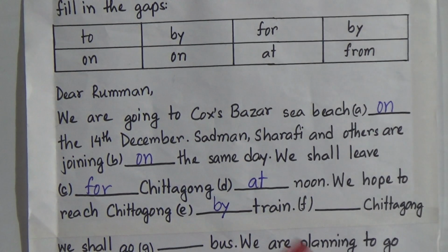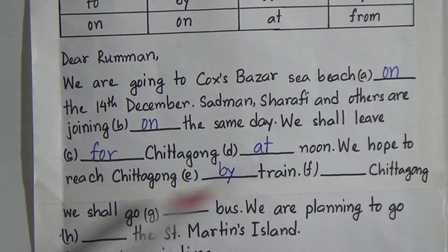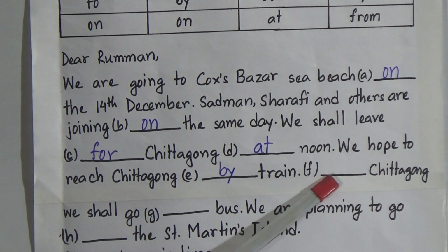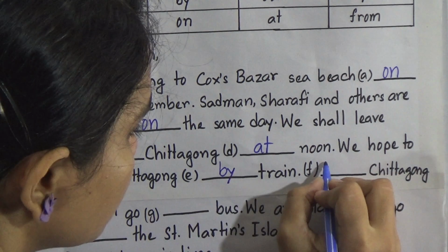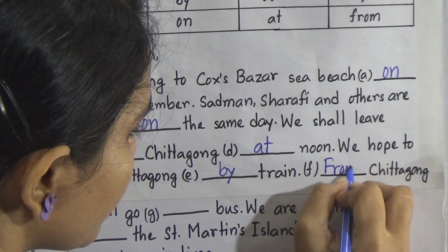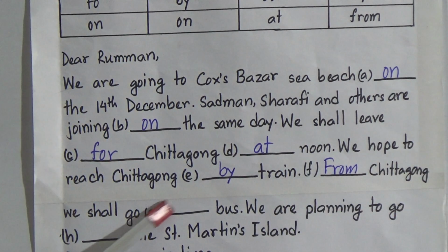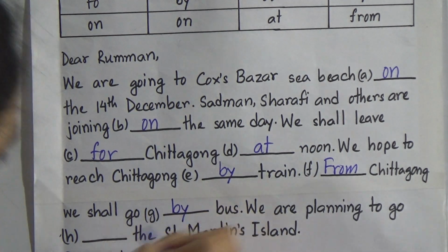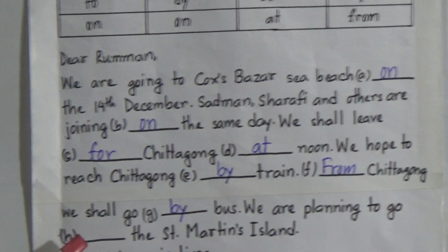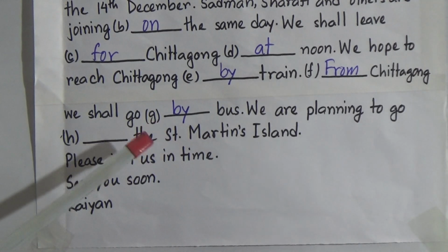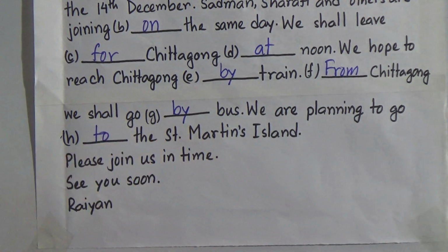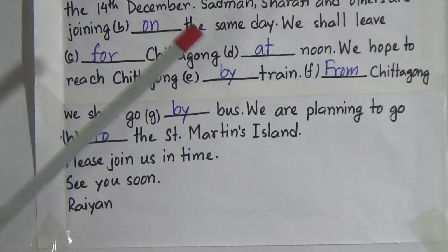Before transport we use what? By. Dash Chittagong we shall go dash bus. And what will be there? Yes, from Chittagong. From Chittagong we shall go dash bus. So, there is the transportation again. So, we will write here by. We are planning to go dash the St. Martin's Island, and we all know that after go we use the preposition to. So, there will be to.